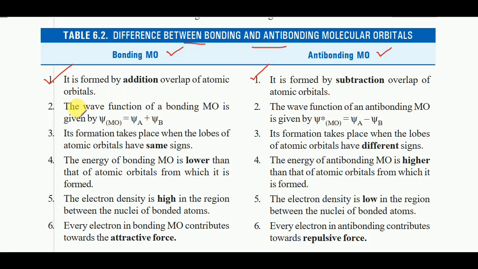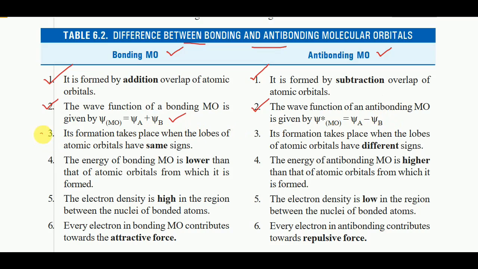The second point: the wave function of bonding molecular orbitals is given by psi molecular orbital is equal to psi A plus psi B. The wave function of an anti-bonding molecular orbital is given by psi star molecular orbital is equal to psi A minus psi B, which means this is subtraction, this is addition.